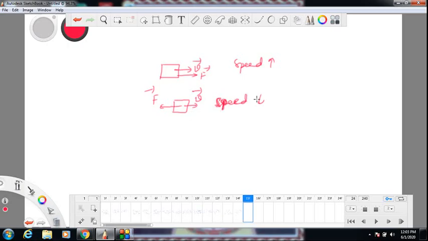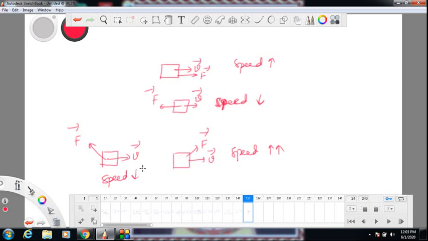Instantaneously direction remains the same. Suppose force makes an acute angle with velocity, then speed increases and direction also changes. Why? Because force has a component along velocity, so speed increases, direction anyway changes. If force makes an obtuse angle with velocity, speed decreases because force has a component opposite to velocity, and direction also changes.